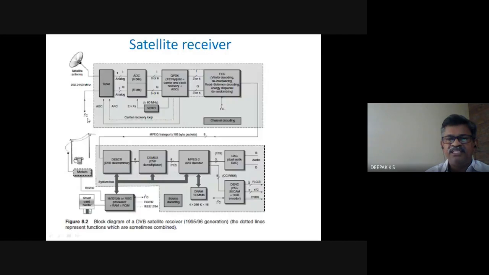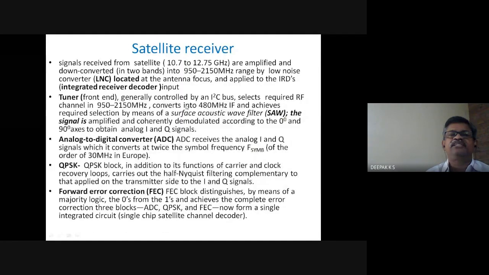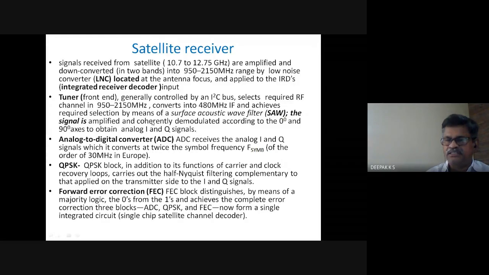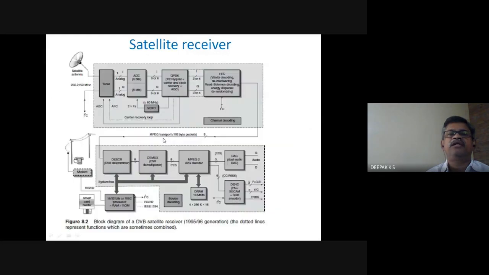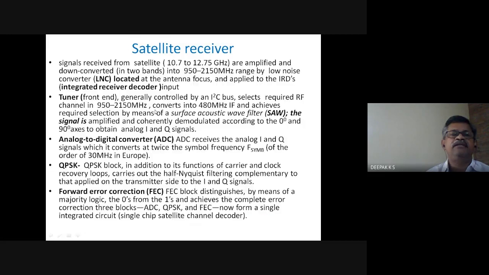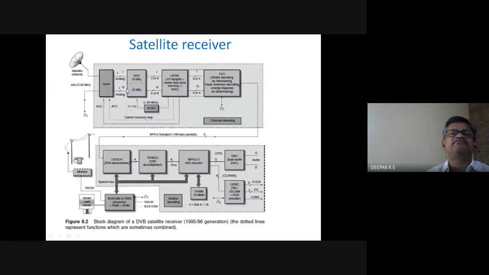Within this, you have a tuner front end, generally controlled by an I2C bus, which selects the required RF channel, converts it into an IF, and achieves the required selection. A filter called a surface acoustic wave filter is used for selection, and the signal is amplified and coherently demodulated according to 0 degree and 90 degree axes to obtain analog I and Q signals. From this tuner, you get the I and Q signals.